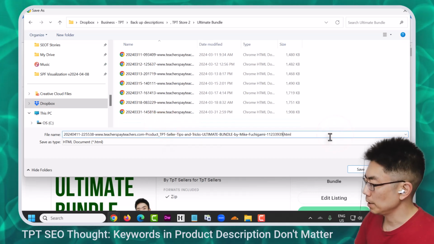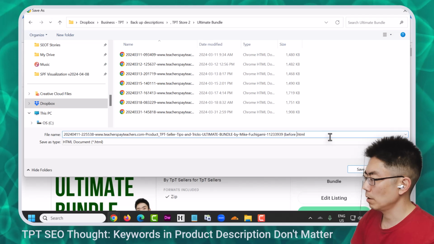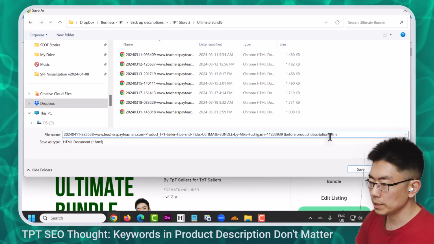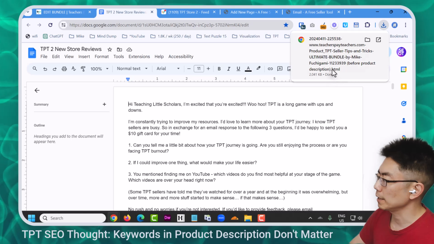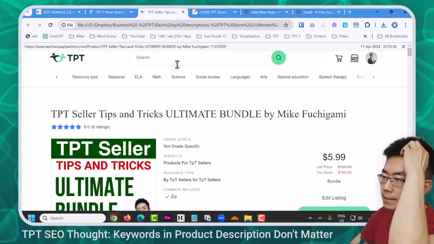And then I'm going to put a note in the file name before product description. Now I know if I type too much in here, it'll cause an error. So just double check that up here. It says done. Okay. And this is the file.